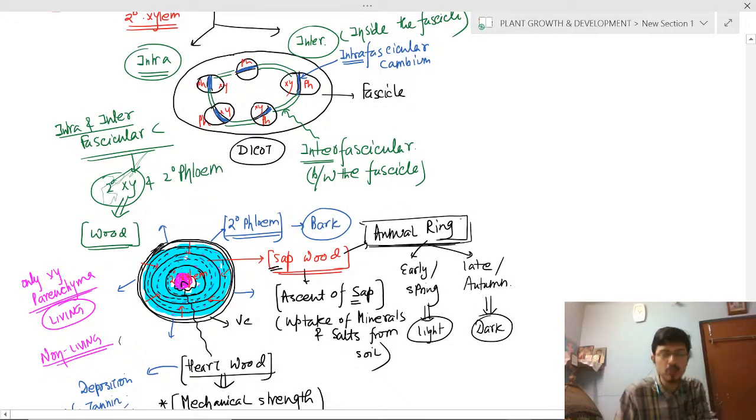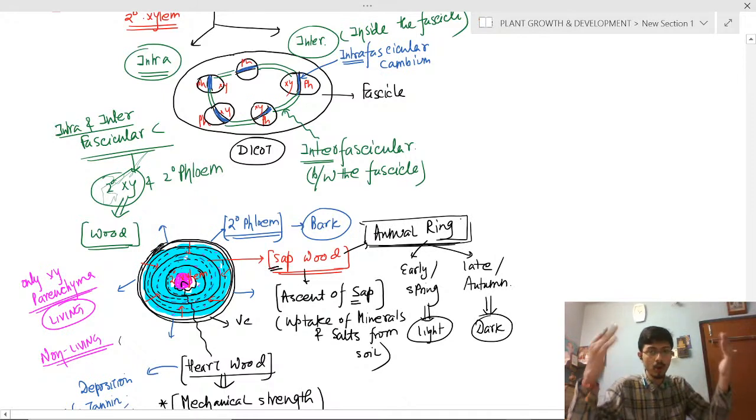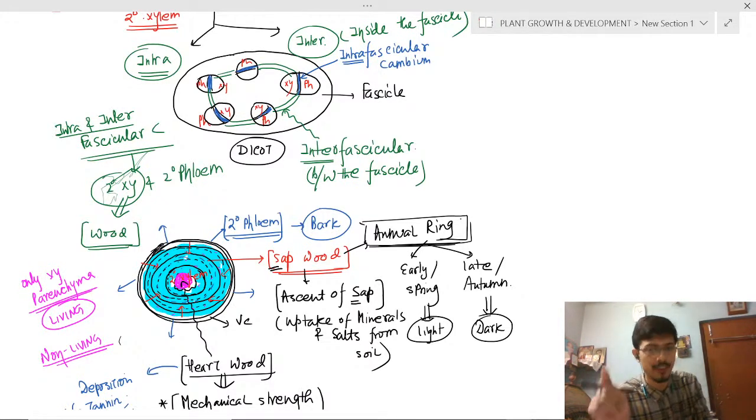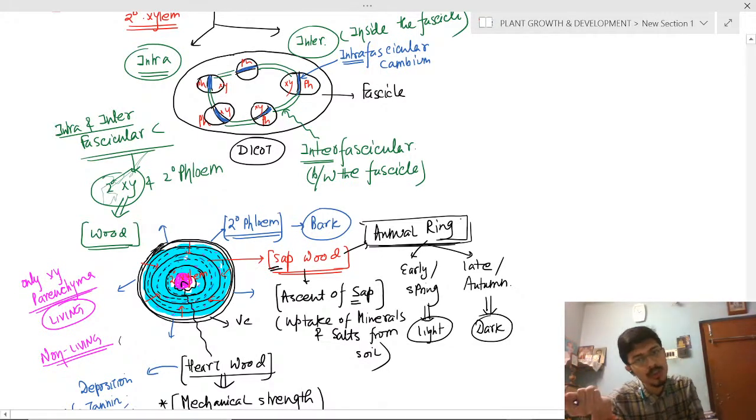Okay, when the vascular cambium growth is more, then there will be light wood formation. Clear? When the vascular cambium growth is less, there will be dark wood formation. Clear? So there will be alternating dark and white. So in a year there will be one light wood, one dark wood circle.